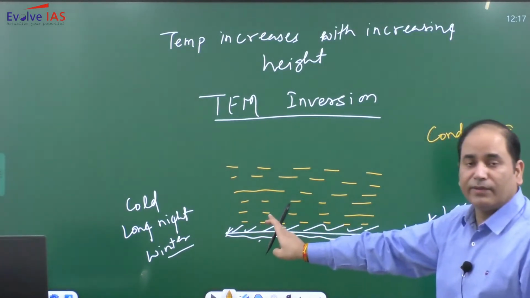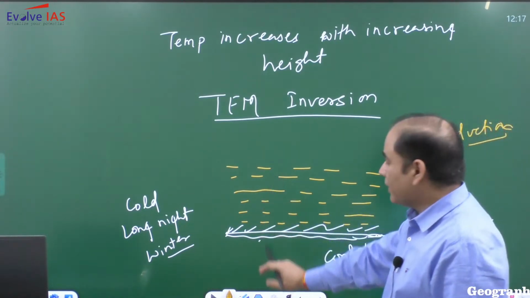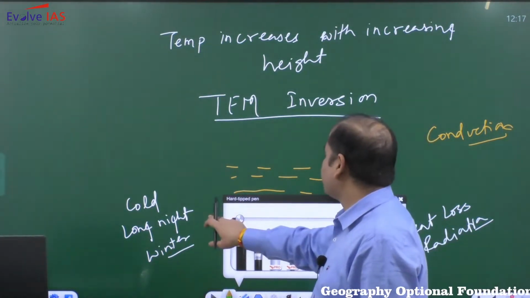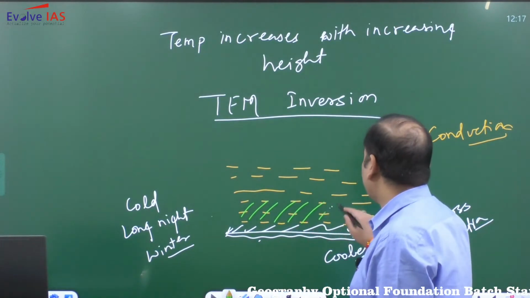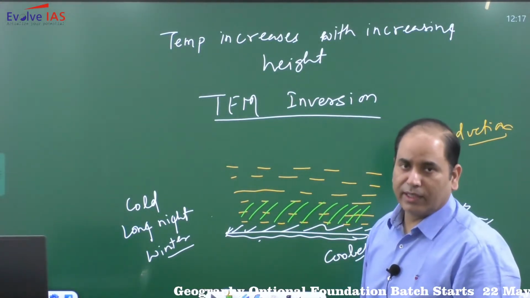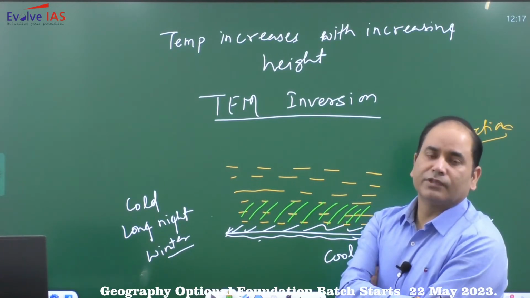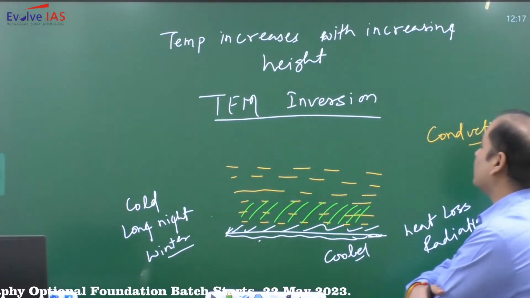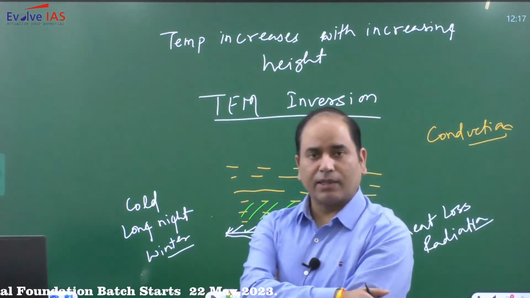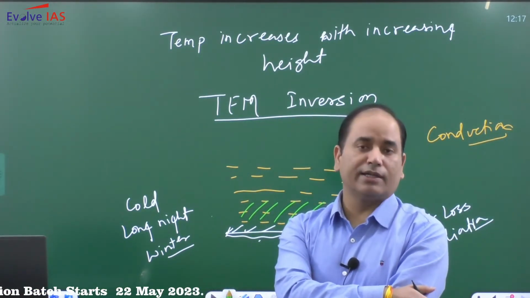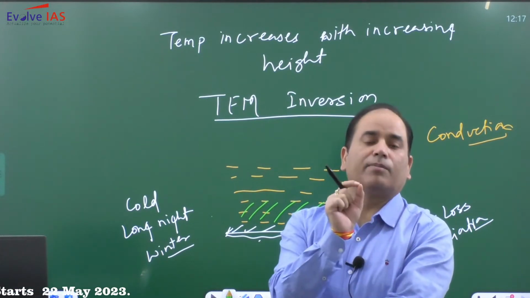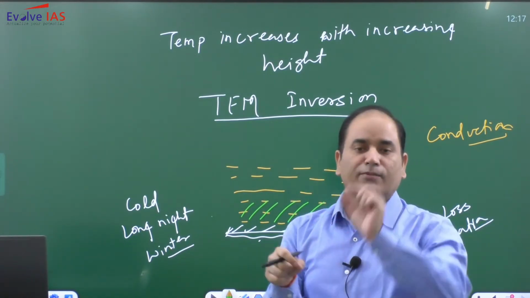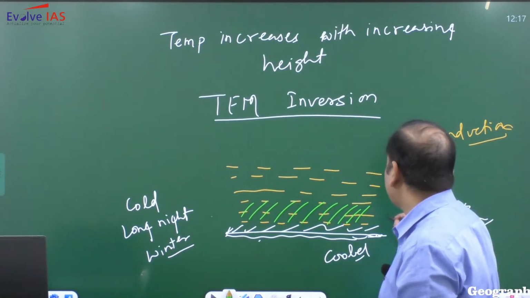Now this ground has been very much cooled. उसके साथ में जो air है, that will become very cool. And if the air is becoming very cool, ultimately what will happen? Air is becoming cool and ultimately it will reach the saturation point. Once the saturation point is reached, obviously there will be a transformation of the moisture, condensation takes place, and because the condensation is taking place very near to the ground, the water droplets that form will not be able to keep themselves suspended. So the same water droplets will form on the surface in the form of dew.